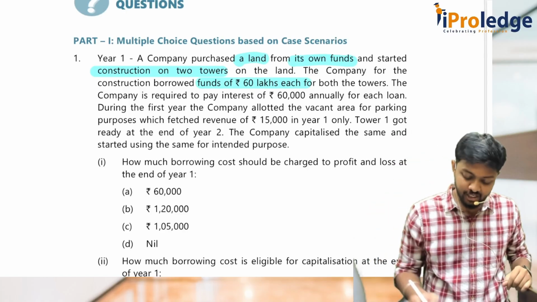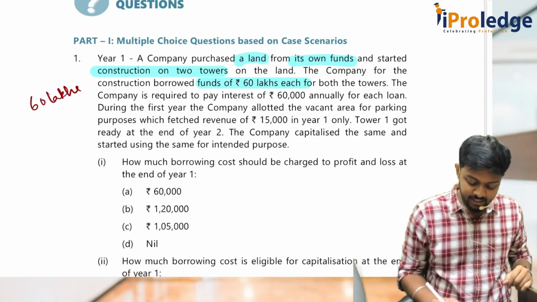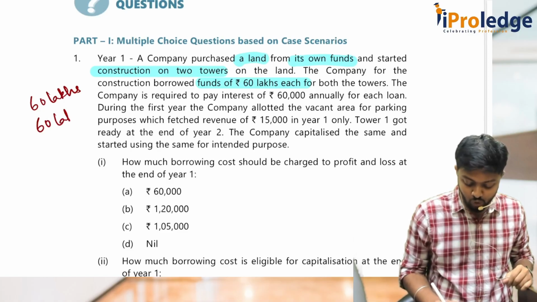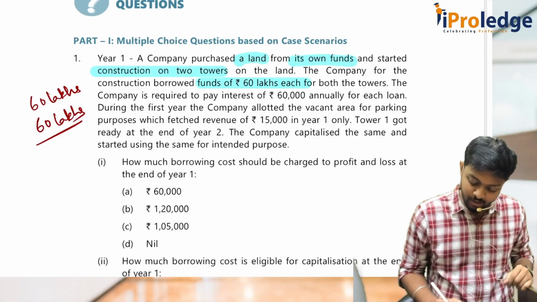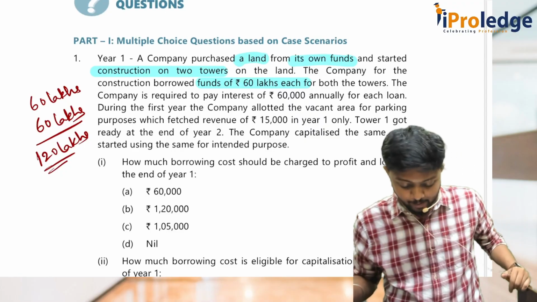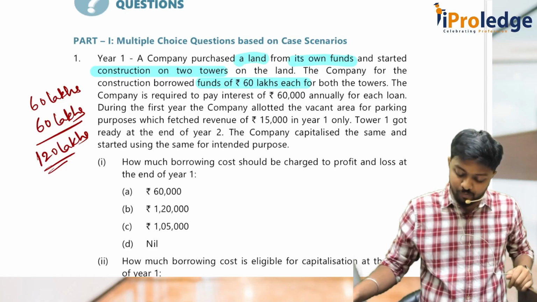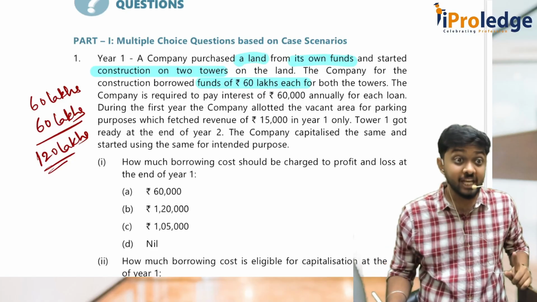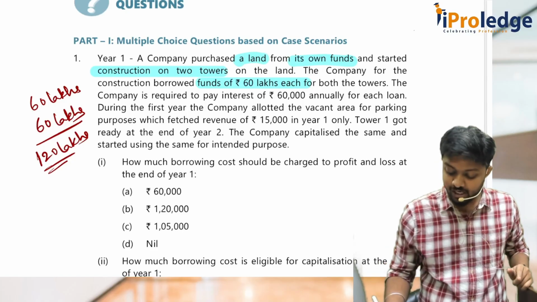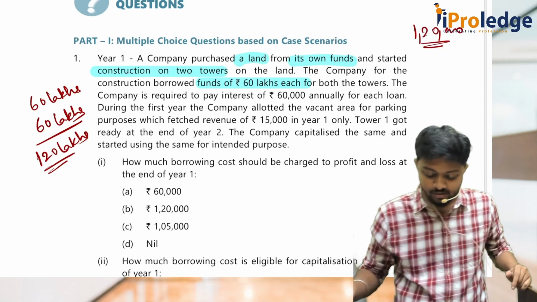Since there are 2 towers, total they have borrowed is 120 lakhs. The company is required to pay interest of 60,000 rupees annually for each loan.